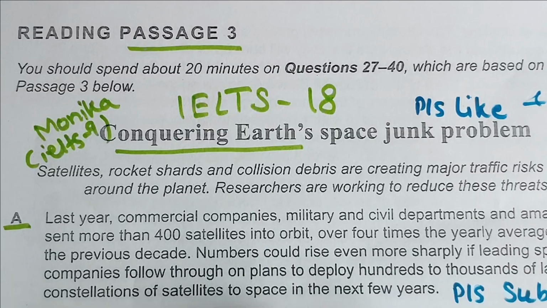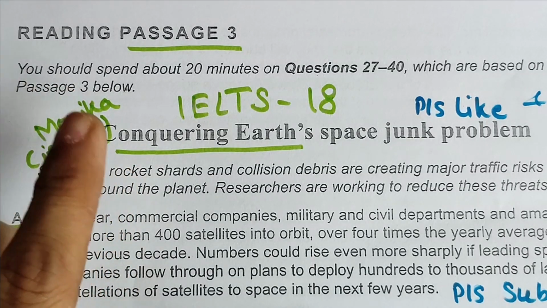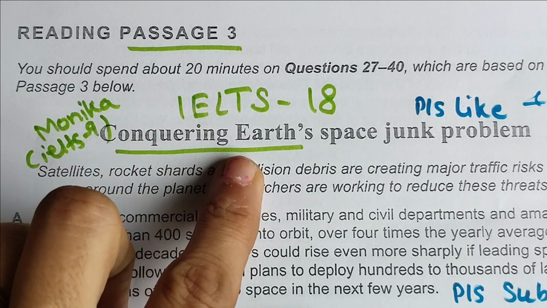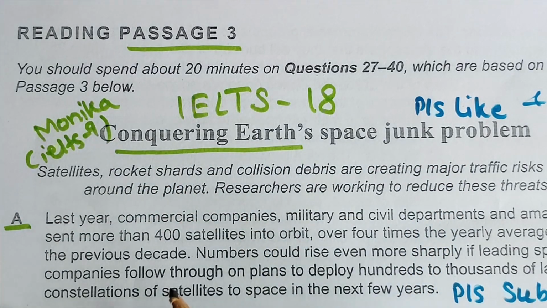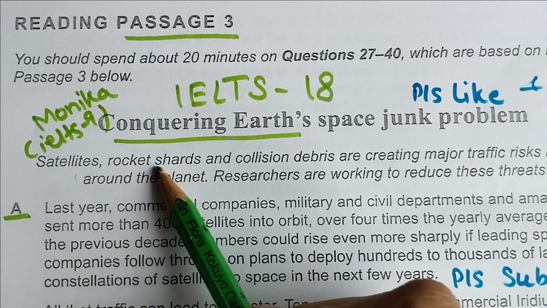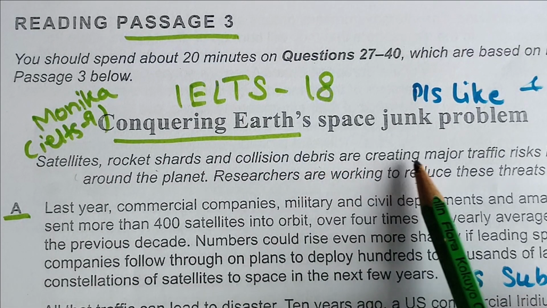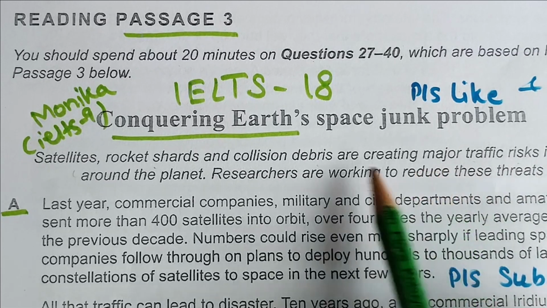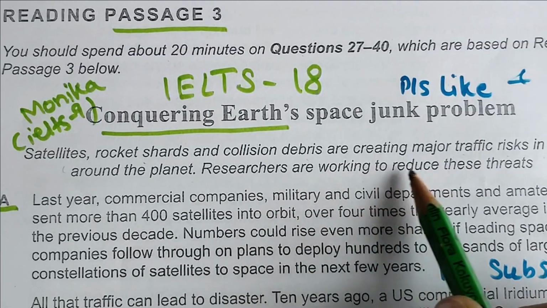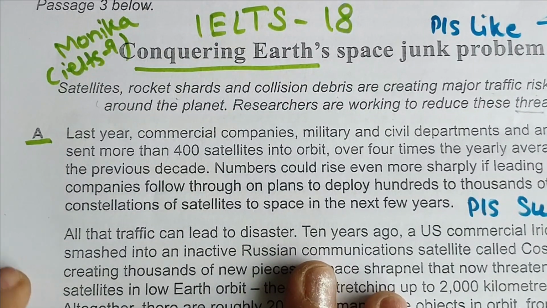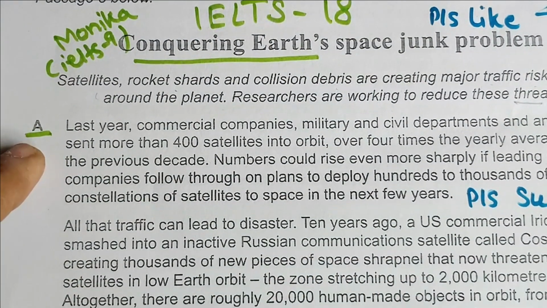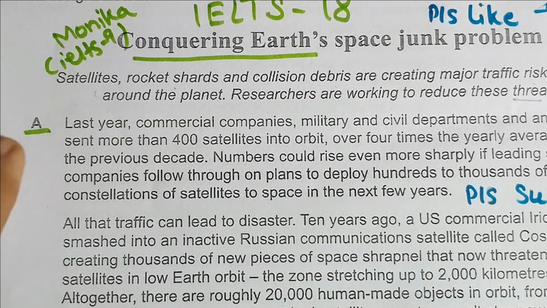Okay, so let's do reading passage number 3. The title is Conquering Earth's Space Junk Problem. Okay, so let's read it. Satellites, rocket shards and collision debris are creating major traffic risks in orbit around the planet. Researchers are working to reduce these threats. Now as you can see, there are small paragraphs numbered A, B, C.